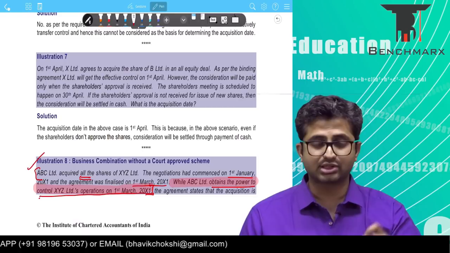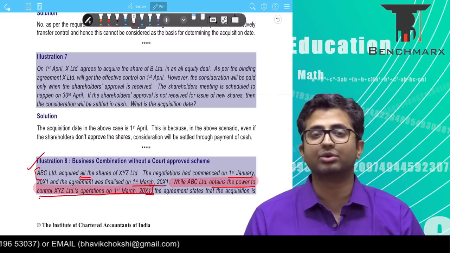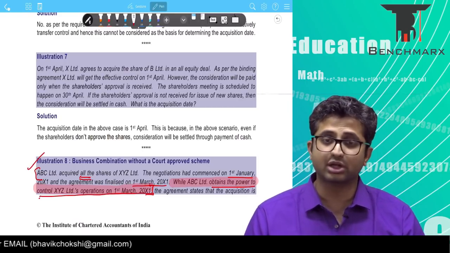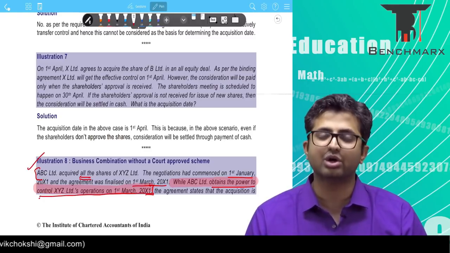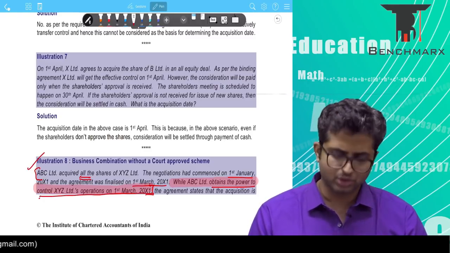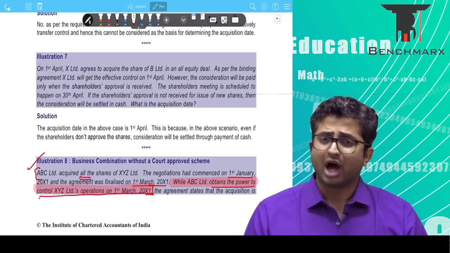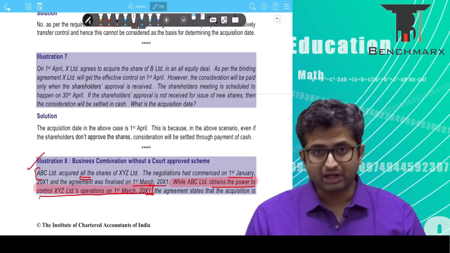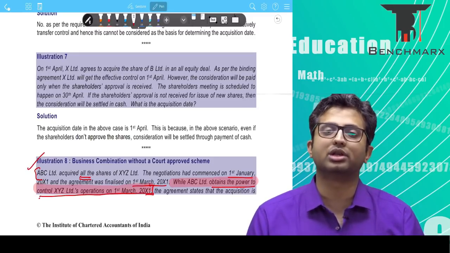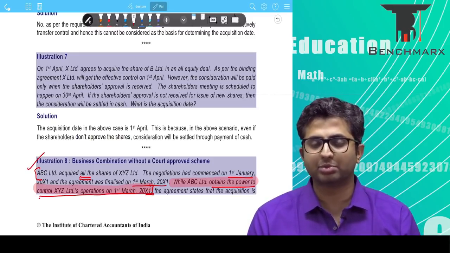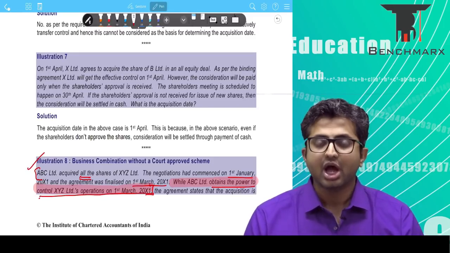We have agreed and stated in our agreement that we want the acquisition to be effective from 1st of January. In fact, profits after 1st January belong to the acquirer. Are we getting this? So generally reading this, we would conclude that the date of acquisition should be around 1st of January.